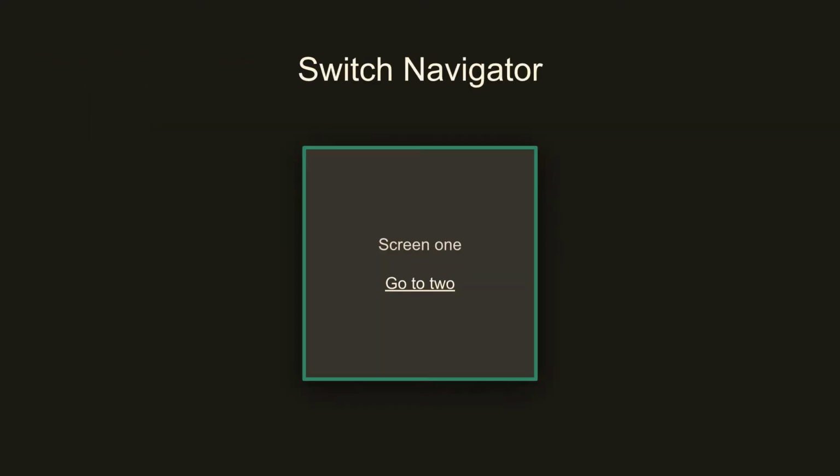So pretty much just looks like that. You're on screen 1. You press go to 2. Screen 1 is unmounted. Screen 2 is mounted, and so on.